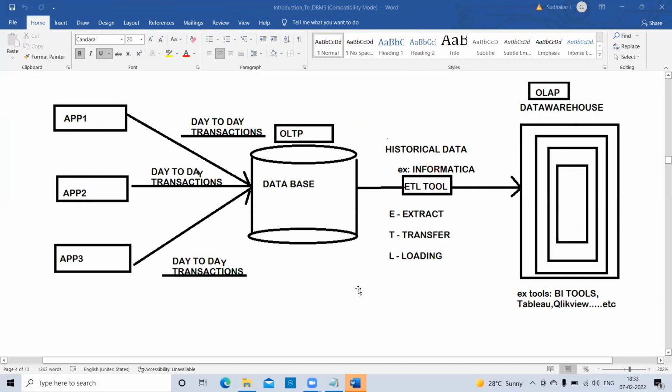Understand now? For example, somebody is asking, sir, when our OLTP databases are full, we are transferring this data to OLAP, hourly, daily, weekly, monthly, quarterly, half-yearly, and yearly.